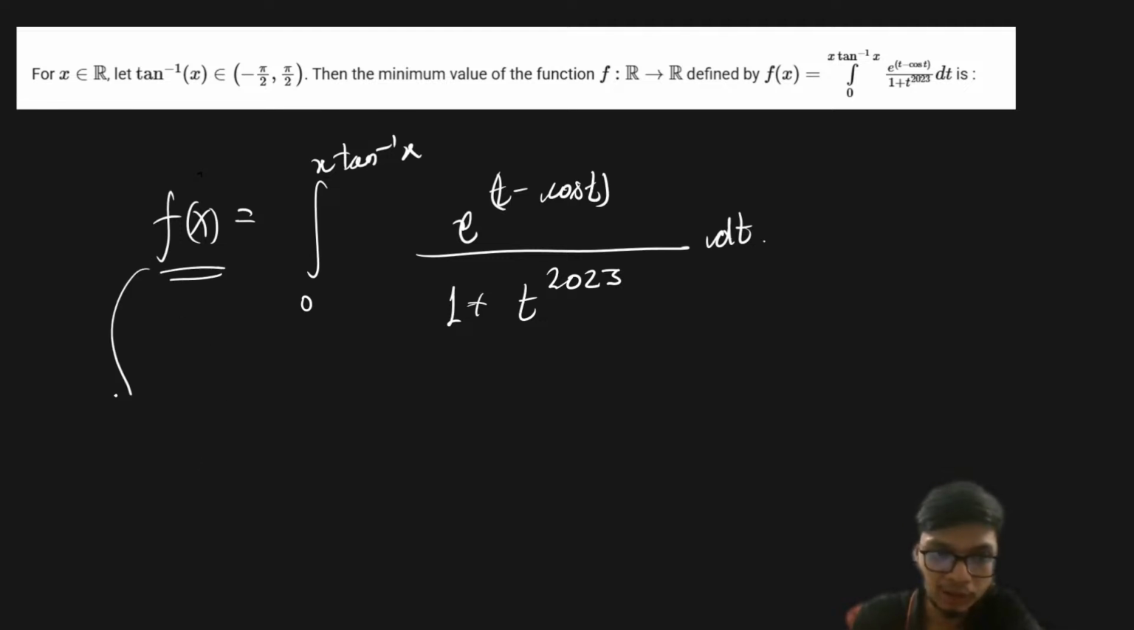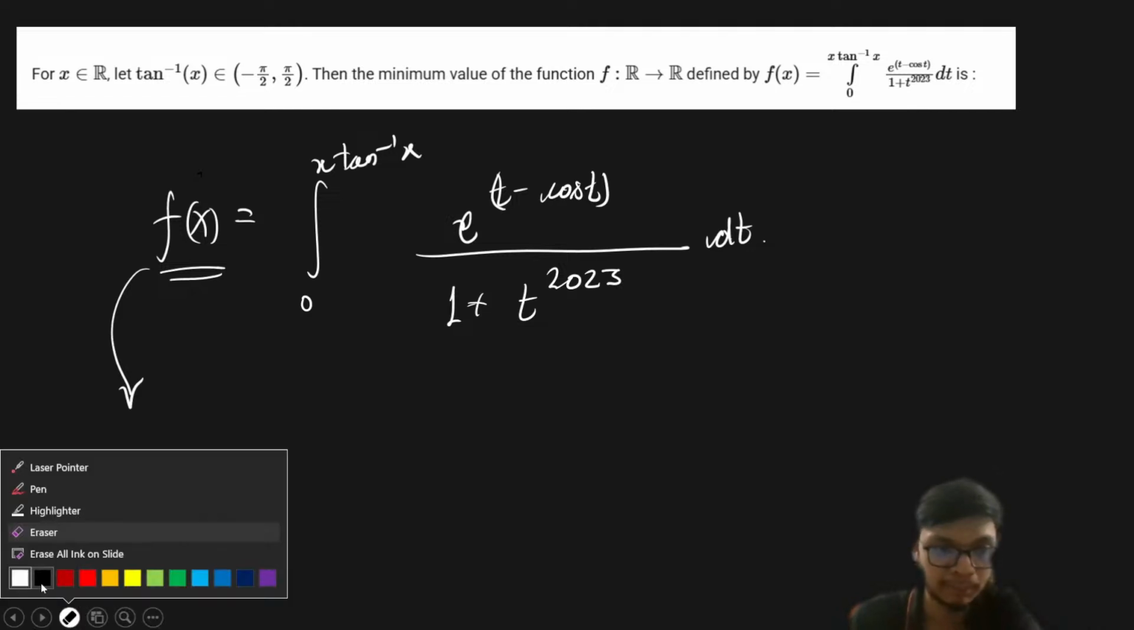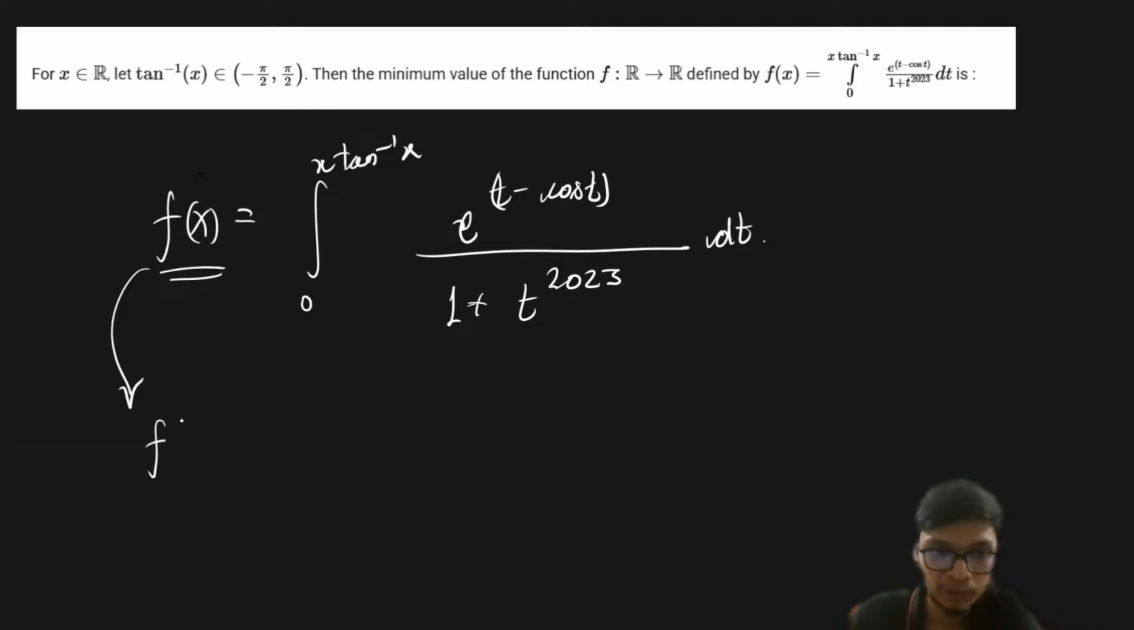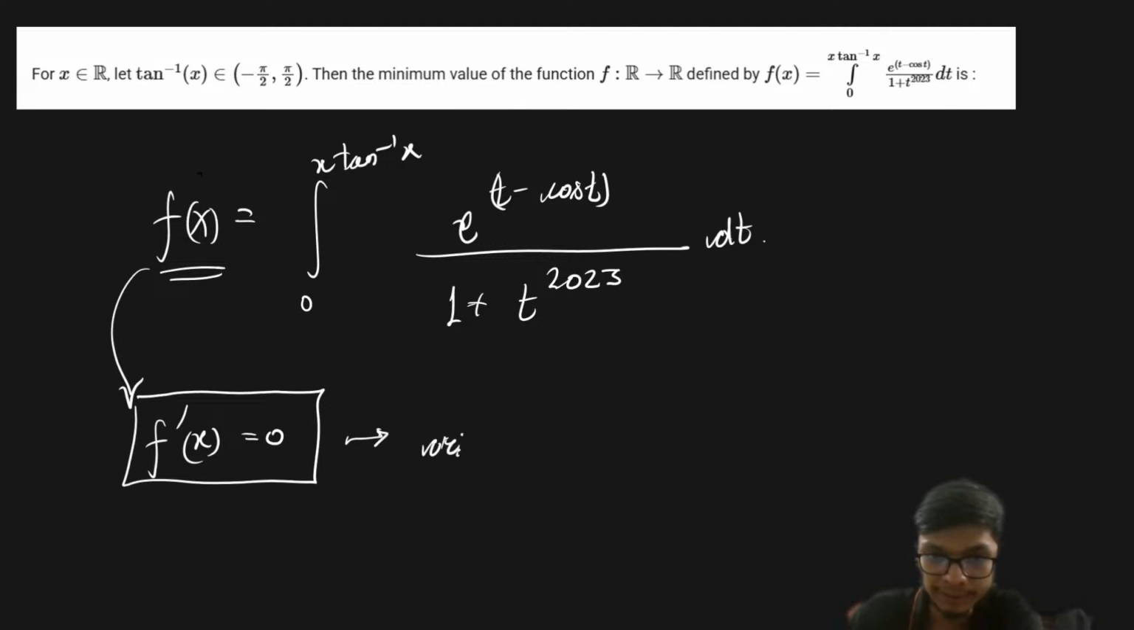So in order to find the minimum value of this particular function, I will try to take help of the calculus part. I'm just going to use the principle that we already know, that is basically the maxima minima principle, right? So let us first of all differentiate this particular function and equate it to 0 to get the critical points.